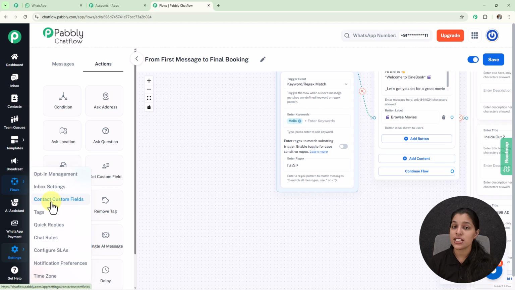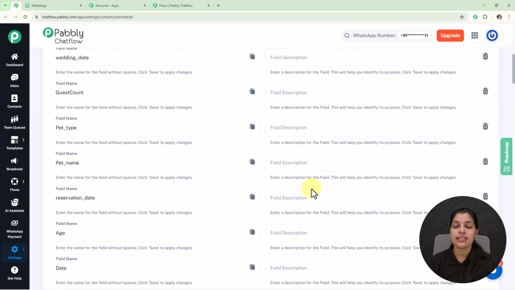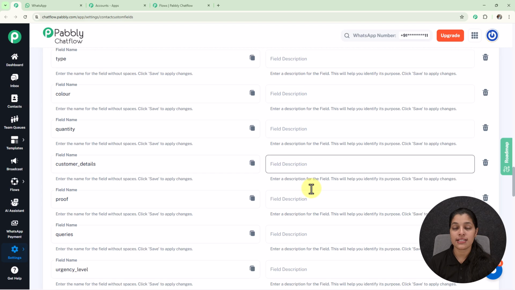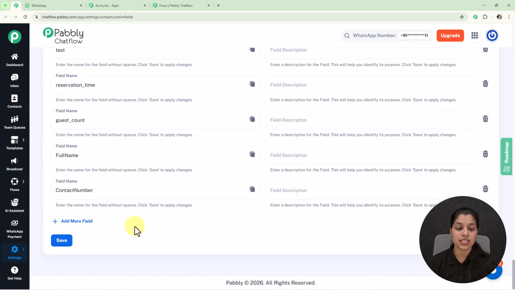But before that, make sure to save this flow by simply selecting the save button so that you don't lose your data. And as you select the contact custom fields, you will land on the contact custom fields page, which I have already opened, where you can see the previously created contact custom fields. For creating a new one, we just have to click this add more field button, enter the custom field name and click the save button, and your contact custom field will be created.